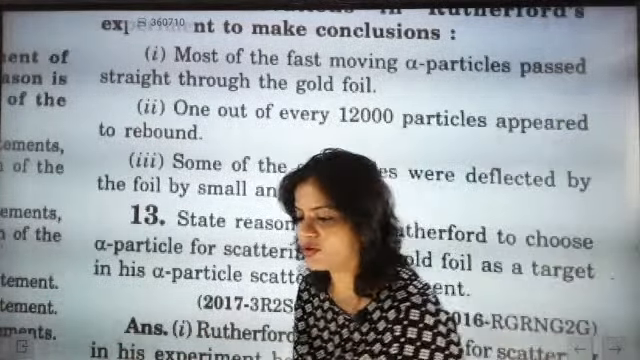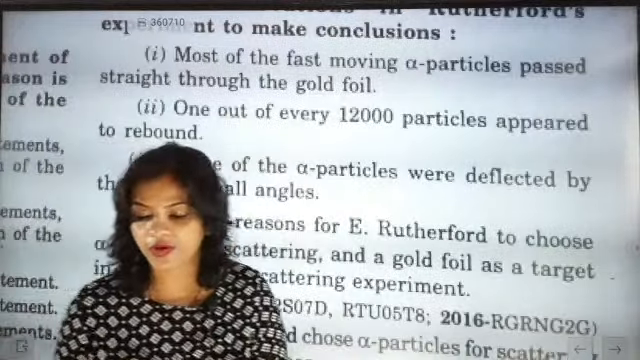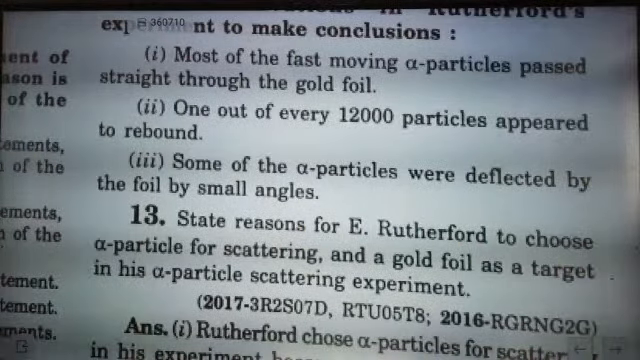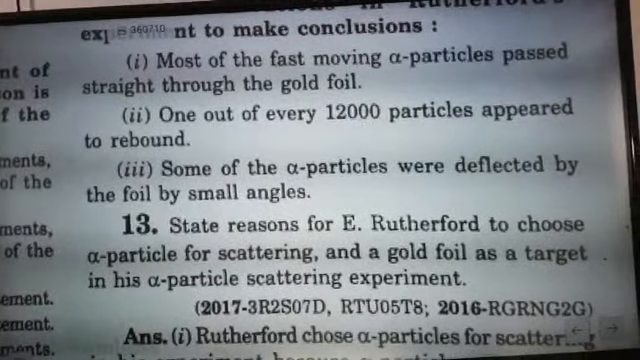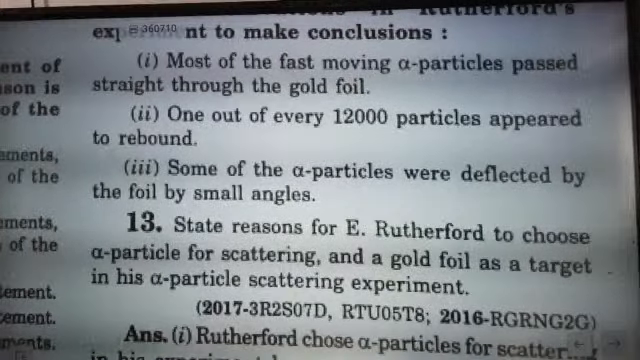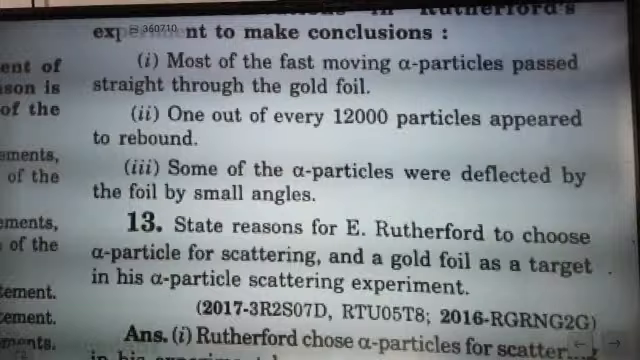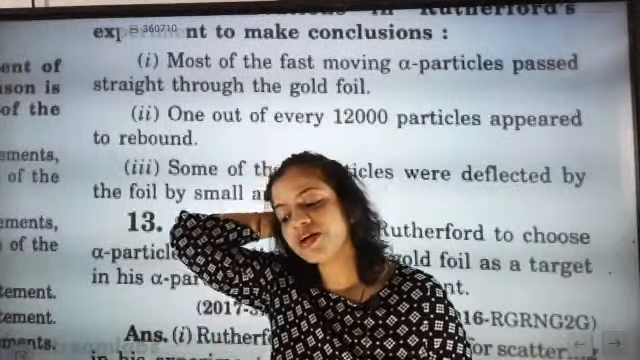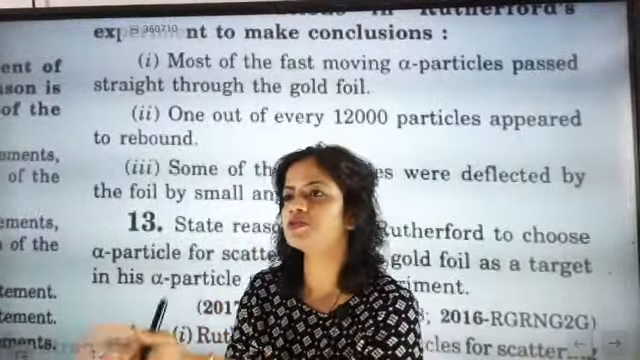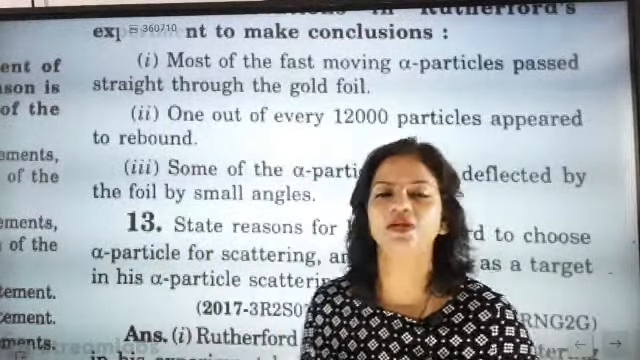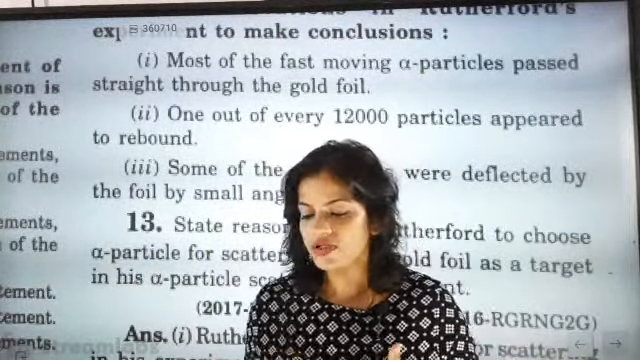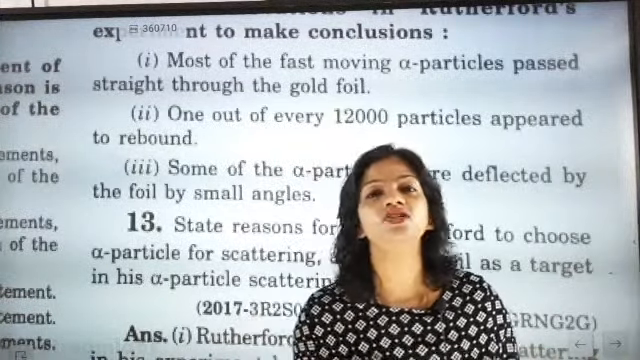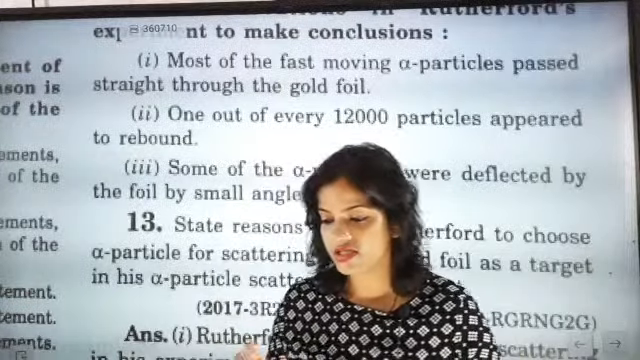If somebody asks you your name, then 100% you are going to say this is my name. But if somebody asks why Rutherford chose this experiment, then 100% it will be a bit problematic to answer, because here one small thing is there. State why Rutherford chose the alpha particle. First, alpha particle selection. What was the reason behind the selection of alpha particle, and what was the reason behind the selection of thin gold foil? This is exactly the question.